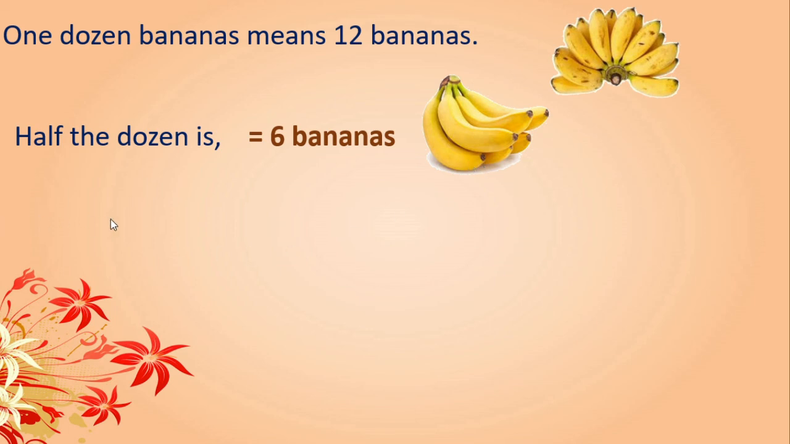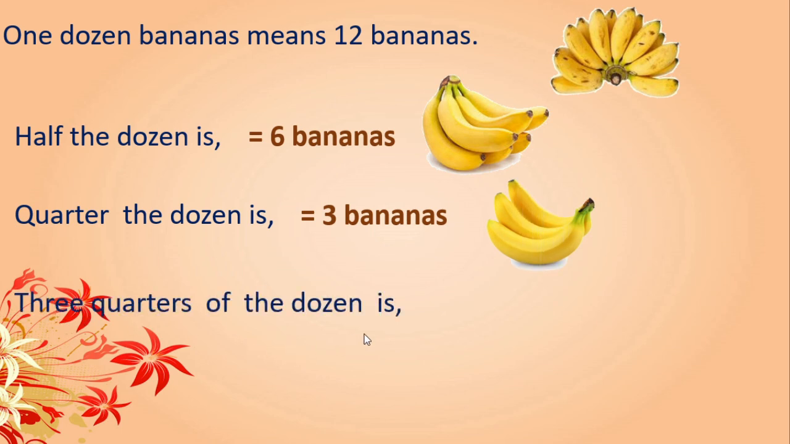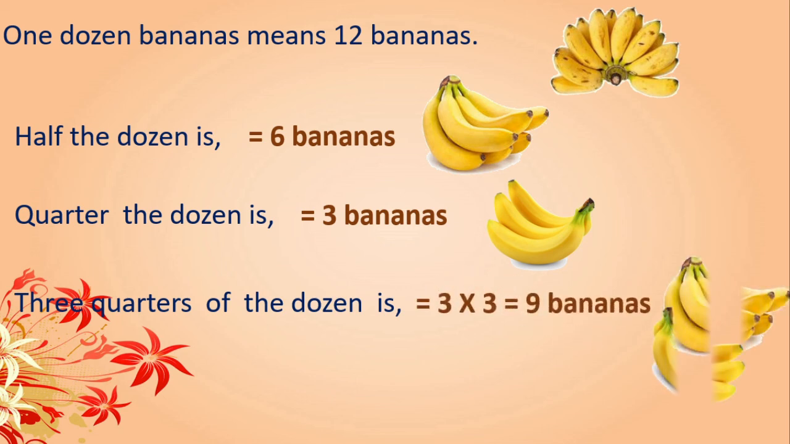Okay, tell me, what about the quarter of the dozen? Yes, half of 6. That is nothing but 3 bananas. Very good. And what about the 3/4 dozen? Yes, 3 multiplied by 3. Correct? That is equal to 9 bananas. Remember this. Dozen always means 12.